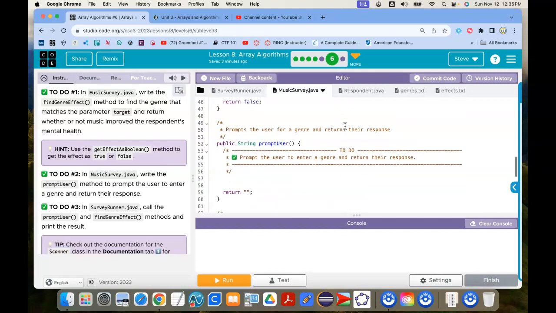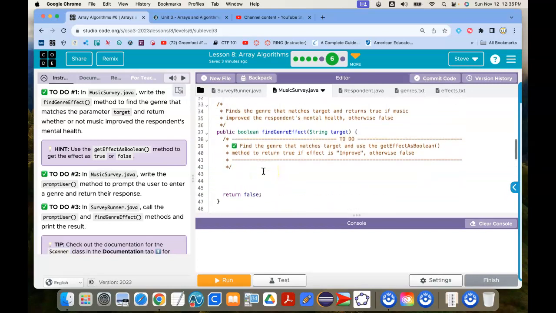So let's go back up here and let's do the find general effect. So for each respondent, and I'll call them RR, in the array of responses, all right, so what I want to see is like, if this respondent matches the target genre that they're going to put in up there in this string, that's the target genre.